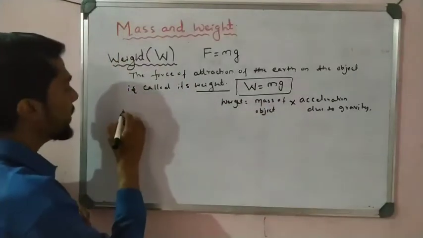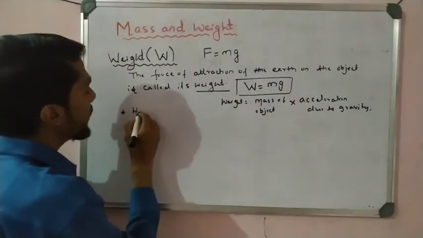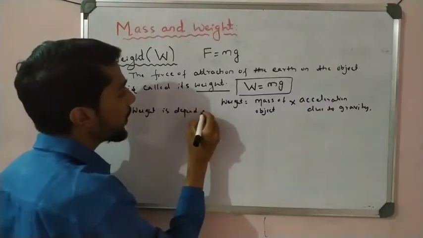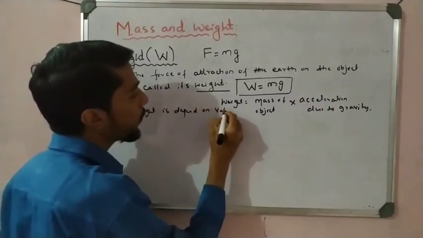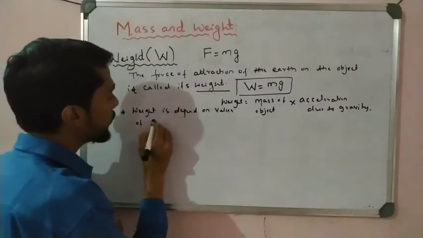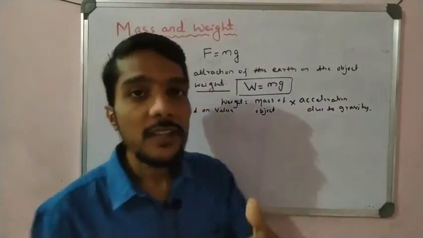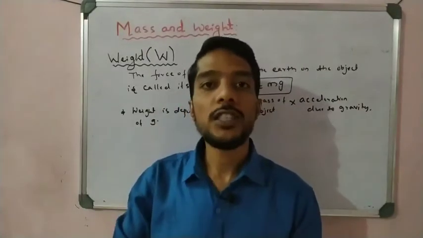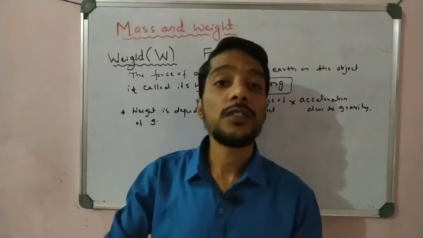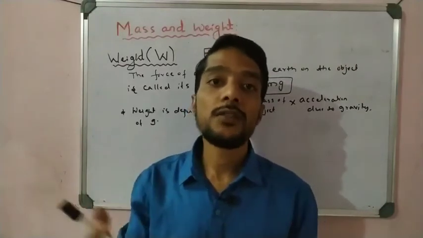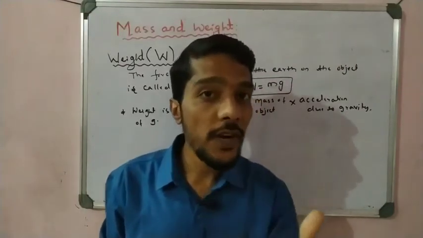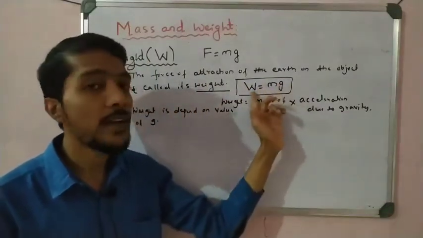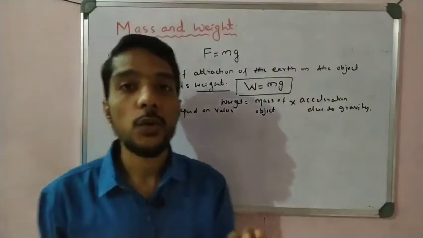So we write here that weight depends on the value of g, right? We know that the value of g is not fixed, it changes. On the moon the value of g is different, on the earth the value of g is different, in space the value of g is different. So if the value of g is different, weight also changes, because weight directly depends on the acceleration due to gravity.